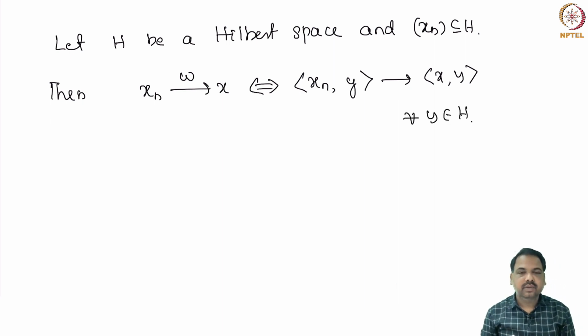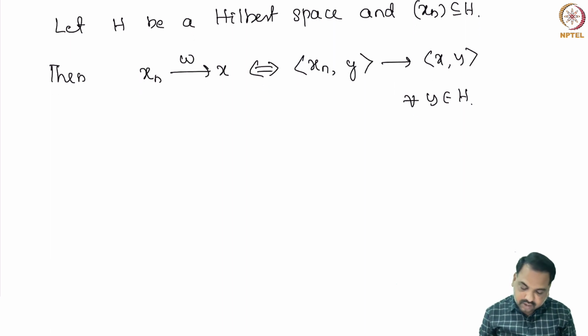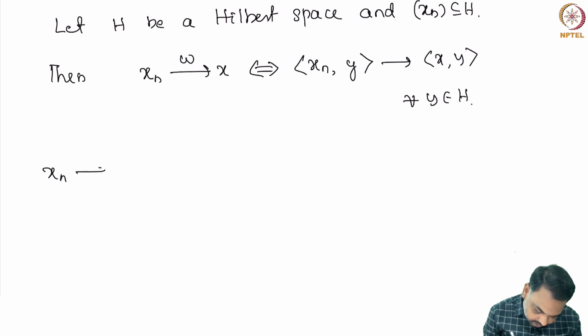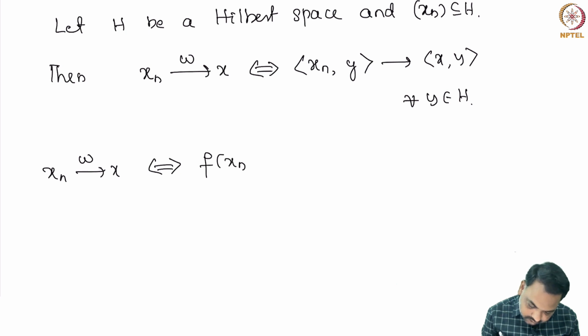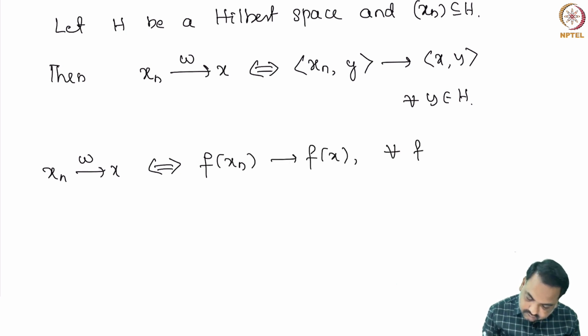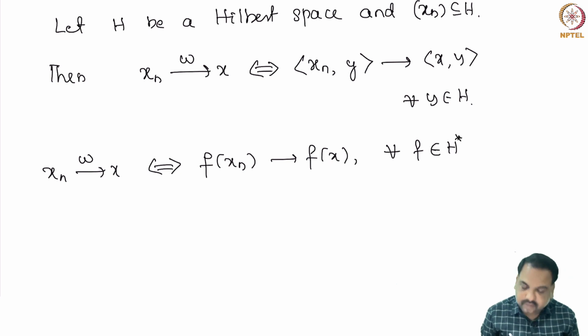This directly follows from the definition of weak convergence. We know that x_n converges to x weakly if and only if f of x_n converges to f of x for every f in H star. This is the definition of weak convergence.